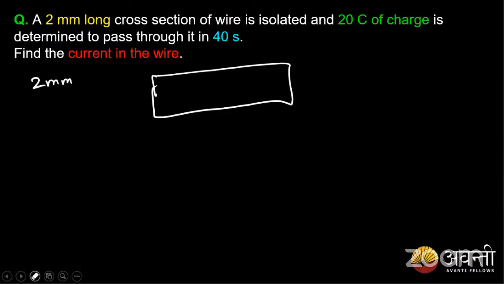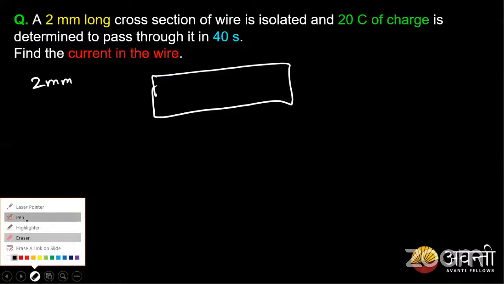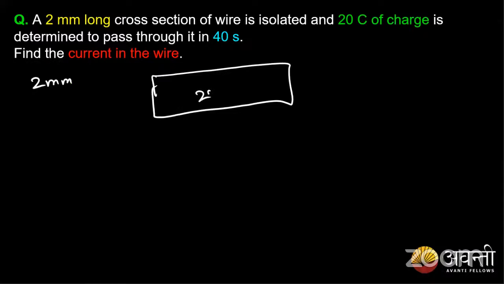So I have a 2 mm long wire, and in this wire 20 coulombs of charge are passing through it. In a long piece of wire, I consider a 2 mm small slit. In this small slit, 20 coulombs of charge are passing in 40 seconds. So what is the current flowing through this?